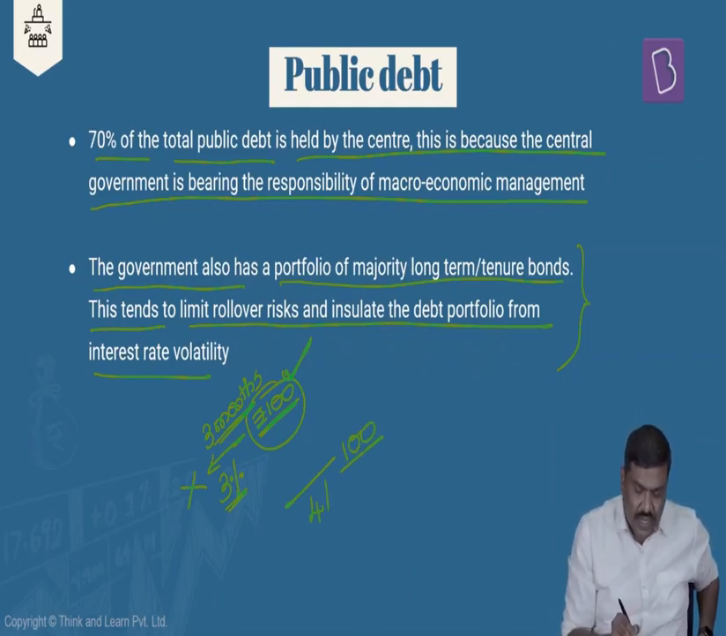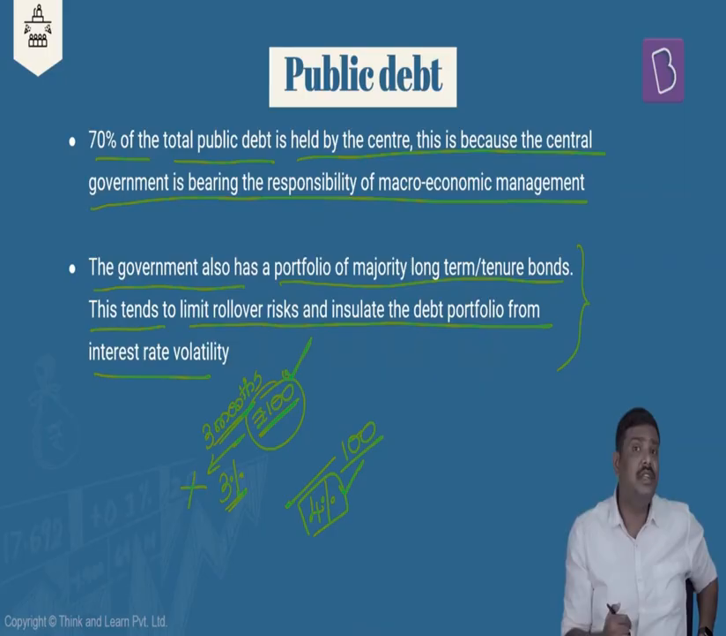But what if after 3 months the rate of interest is actually 4%? He needs 100, so he will borrow 100. Under both the transactions, he has borrowed 100.